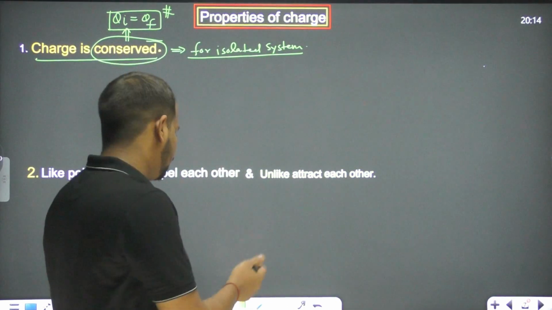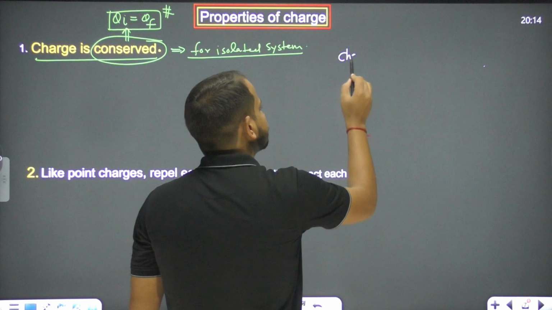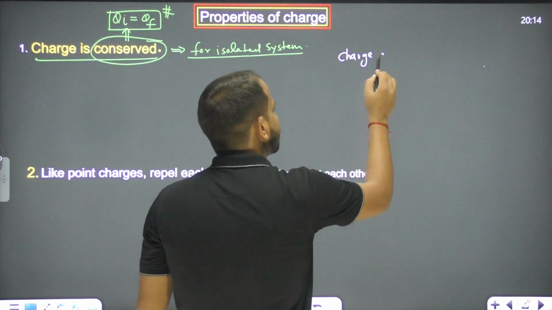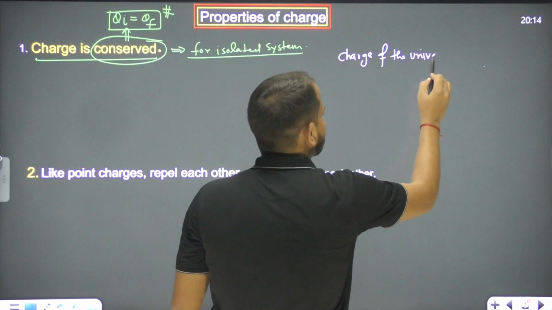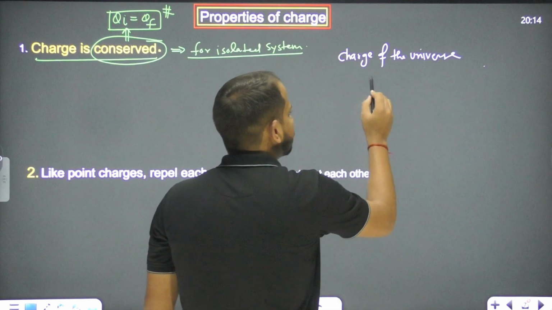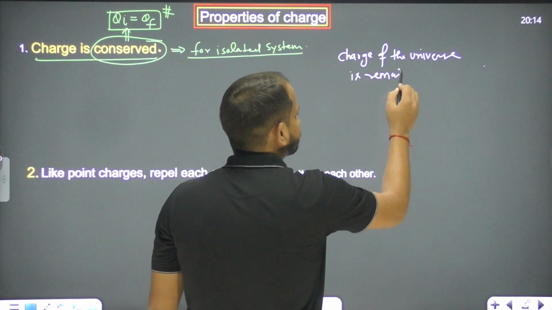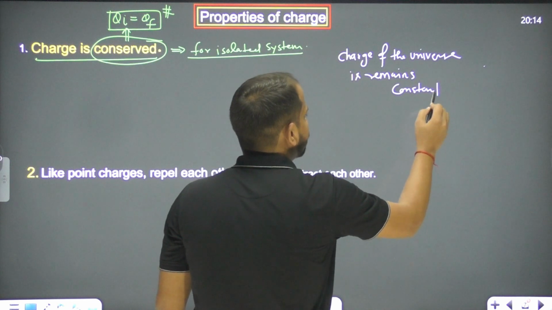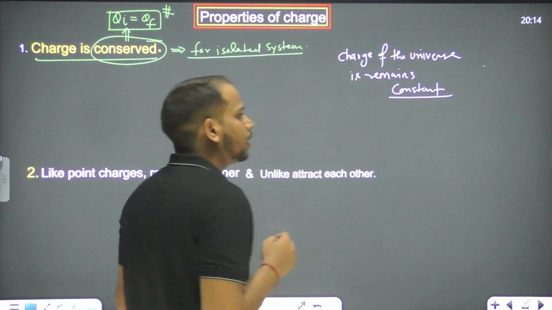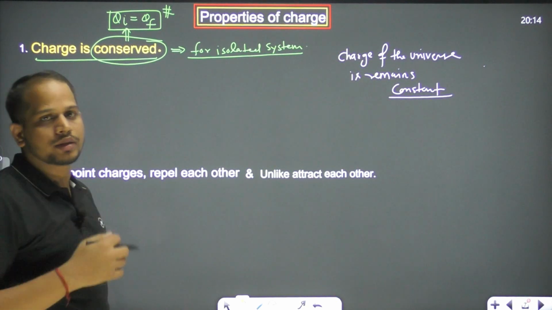So we can say that the charge of the universe remains constant. If I say the total charge is Q, it will stay Q. Or if the net charge is 0, the net charge will remain 0.